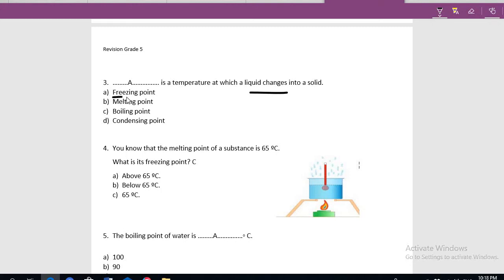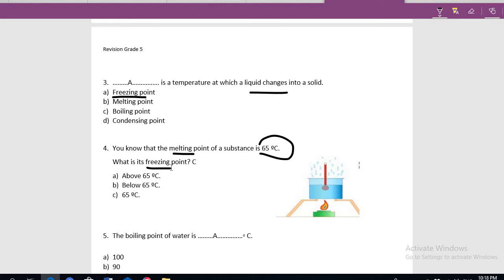Freezing point. You know that the melting point of a substance is 65. What is its freezing point? The temperature of the melting point and the freezing point is the same, equal, for the substance or ice.